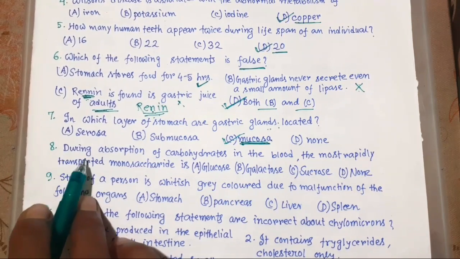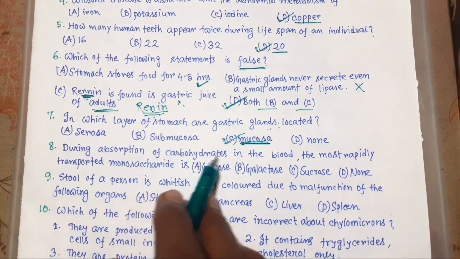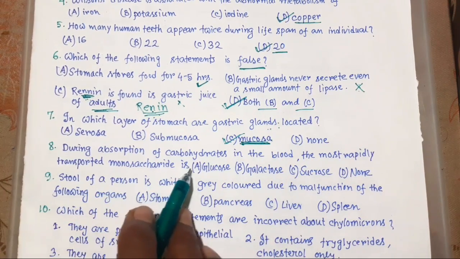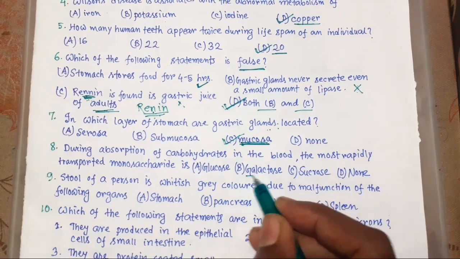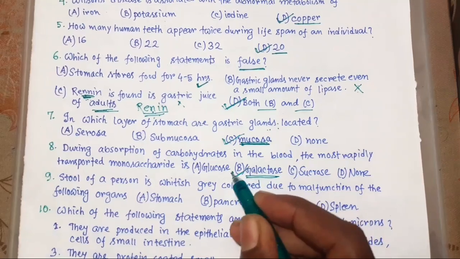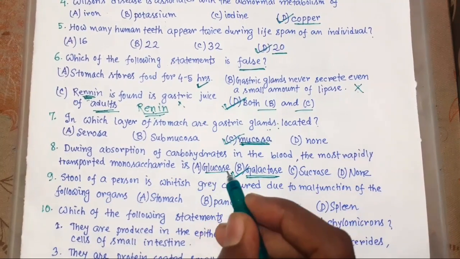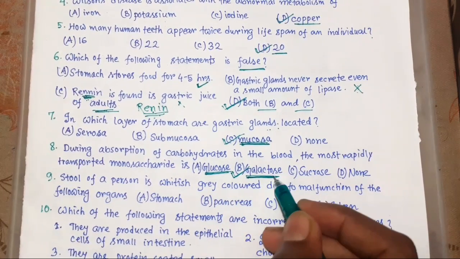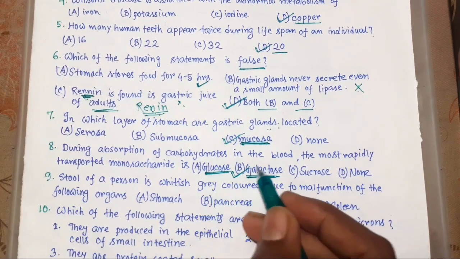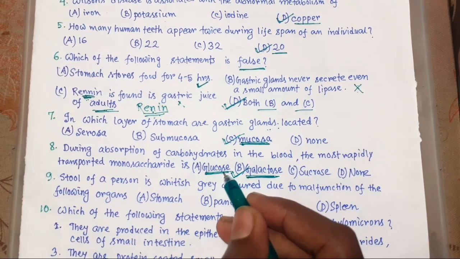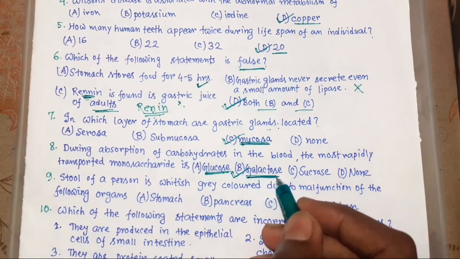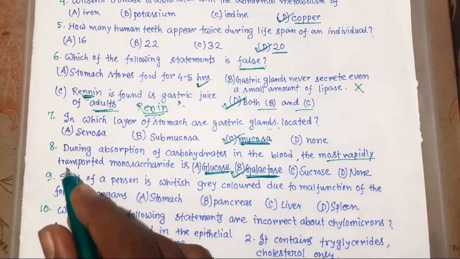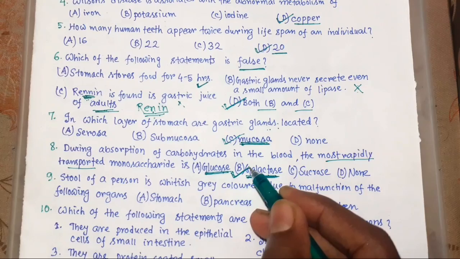So now next, during absorption of carbohydrates in the blood, the most rapidly transported monosaccharide is? The answer is galactose. Glucose is also absorbed fast, but this is the fastest. They are generally absorbed by active transport mechanism. So the most rapidly transported monosaccharide is galactose. This is the right choice.